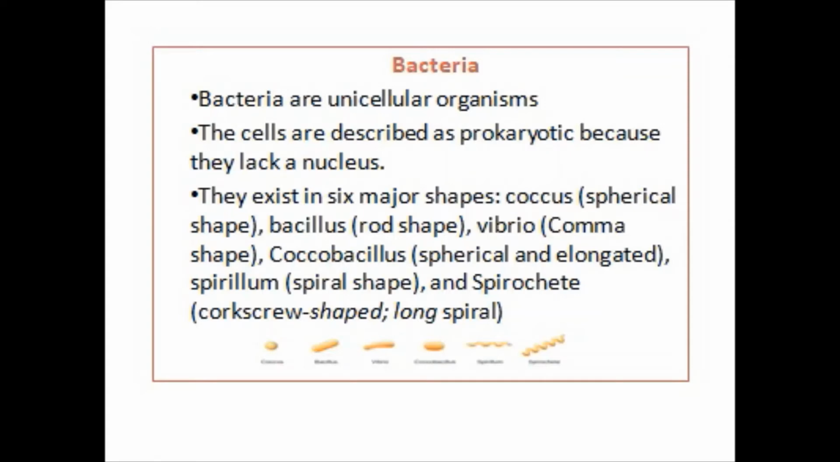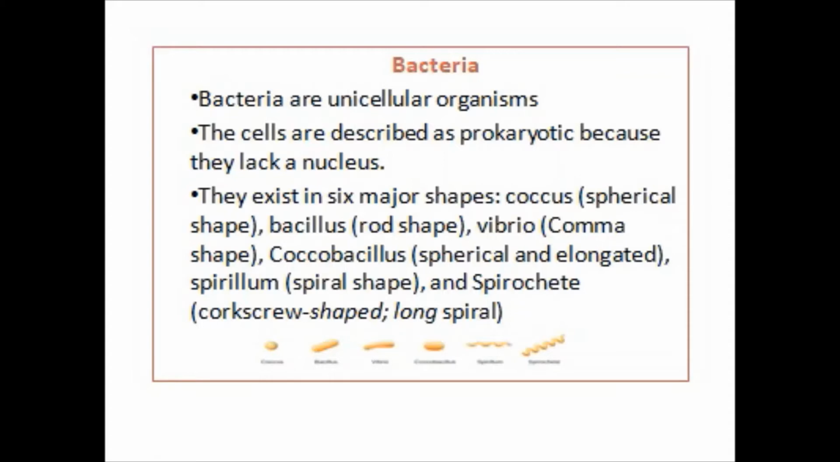Group 1. Bacteria. Bacteria are unicellular organisms. The cells are described as prokaryotic because they lack a nucleus. They exist in 6 major shapes: coccus, spherical shape; bacillus, rod shape; vibrio, comma shape; coccobacillus, spherical and elongated; spirillum, spiral shape; and spirochaete, cork-shaped long spirillum.